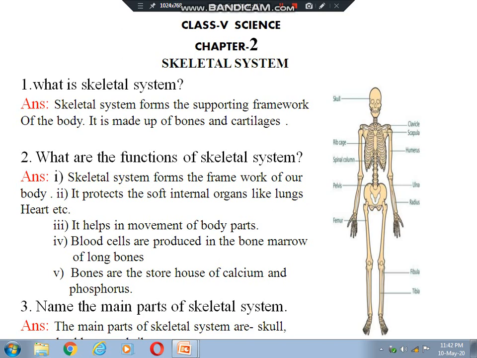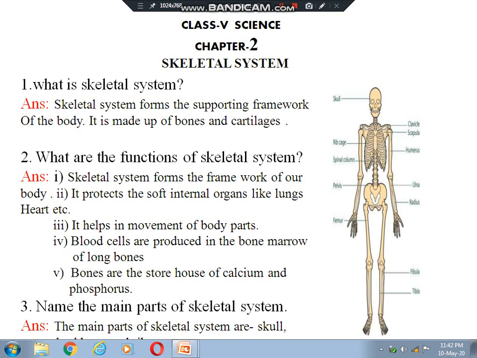What is skeletal system? The framework of our body made up of bones and cartilages is called the skeletal system. Inside our body there is a bony structure or bony framework which is called the skeletal system.